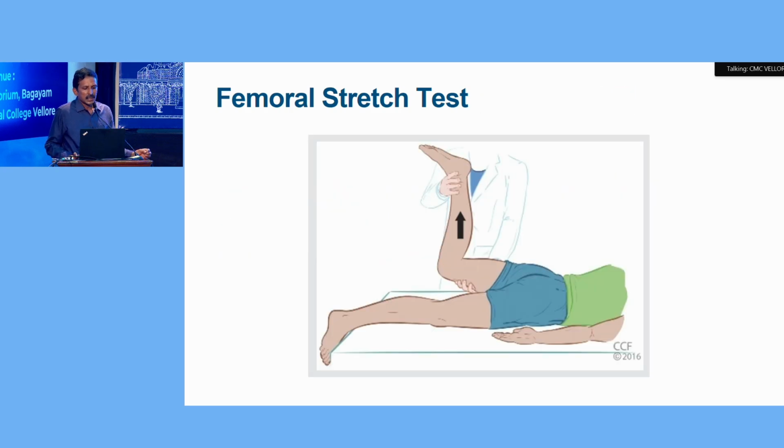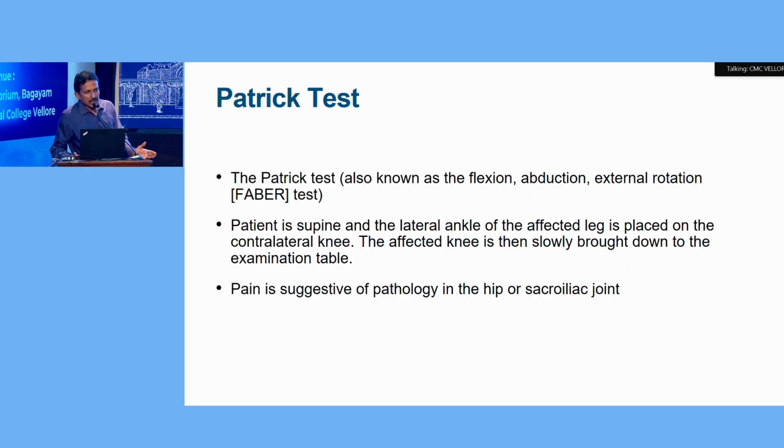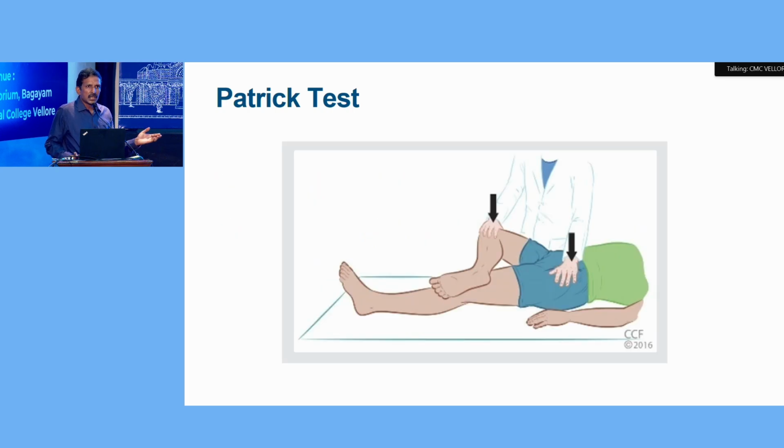Femoral stretch test is one in which the patient is in prone position, the lower limb is elevated and the knee is flexed. If the patient gets pain, the lesion is in the L4, L5 root. Similarly, Patrick test is otherwise called Faber's test, flexion, abduction, external rotation test, in which the foot is placed over the opposite knee joint and the knee is pushed towards the examination couch. This means there is a pathology in the sacroiliac joint.